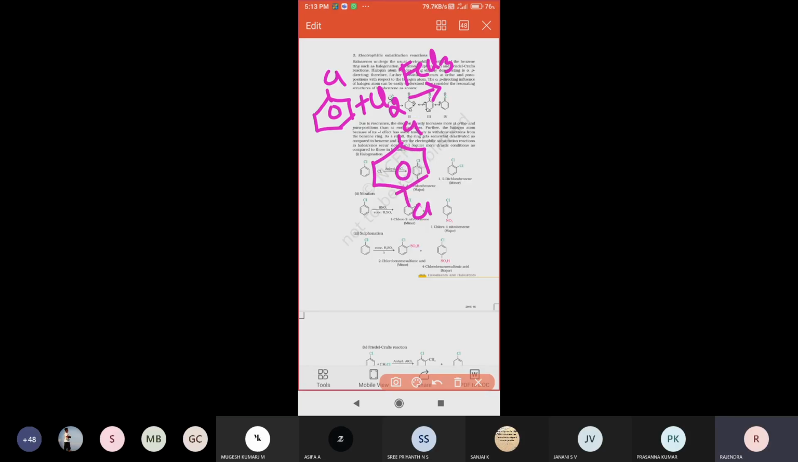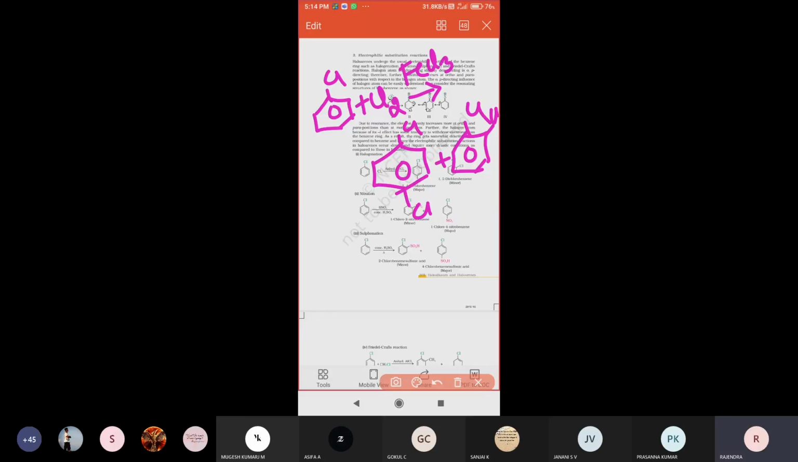So in the ortho portion, one of the chlorines will be directing, and another one will be directing to the para portion. So ortho-chlorobenzene or para-chlorobenzene will be forming, right? That means the compound should be directing towards either the ortho or para portion only, because we are seeing electrophilic substitution reactions here. In electrophilic substitution reactions, all electrophiles should be directing towards either the ortho portion or the para portion only. We'll see there.